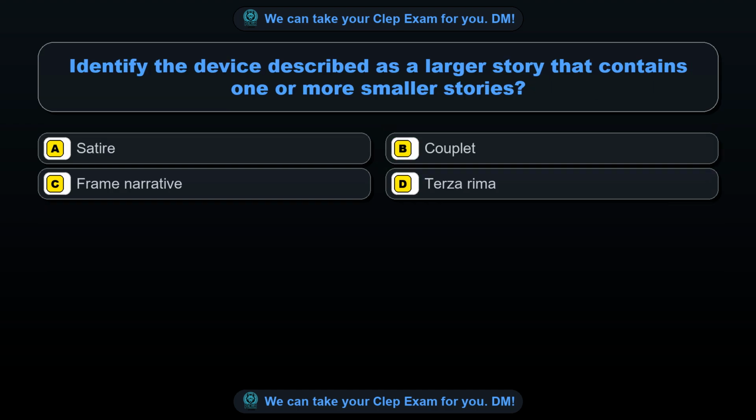Question 16. Identify the device described as a larger story that contains one or more smaller stories. Option A, satire. Option B, couplet. Option C, frame narrative. Option D, terza rima. The correct answer is option C, frame narrative.